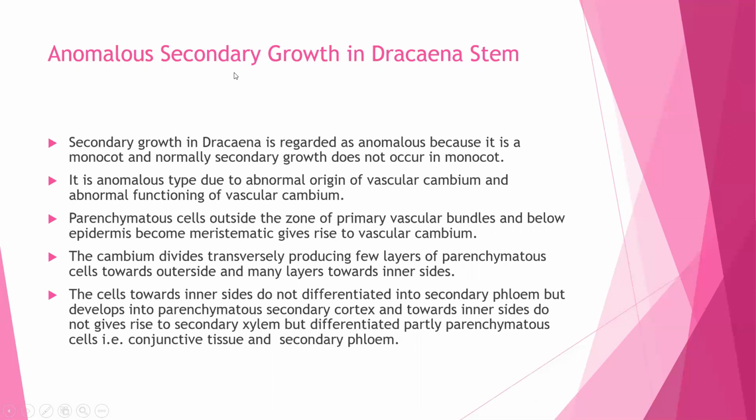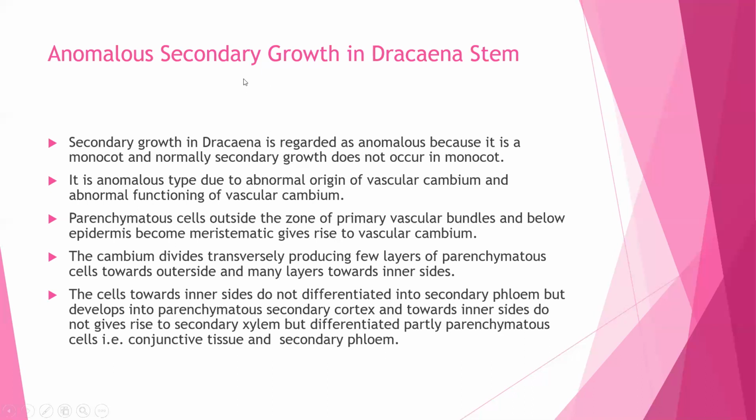First, we will discuss what is secondary growth, what is normal type of secondary growth, and what is anomalous. Secondary growth means the increase in thickness of the root or the stem axis due to the formation of secondary tissues in the stellar and extrastellar region. This secondary growth occurs due to the activity of vascular cambium in the stellar region and due to the cork cambium in the extrastellar region.